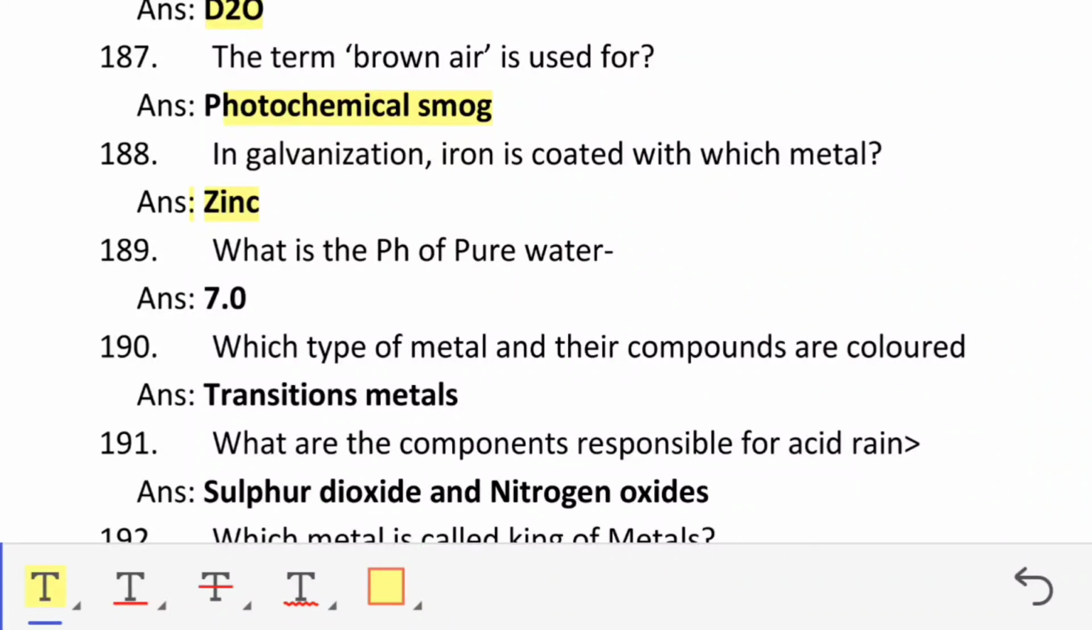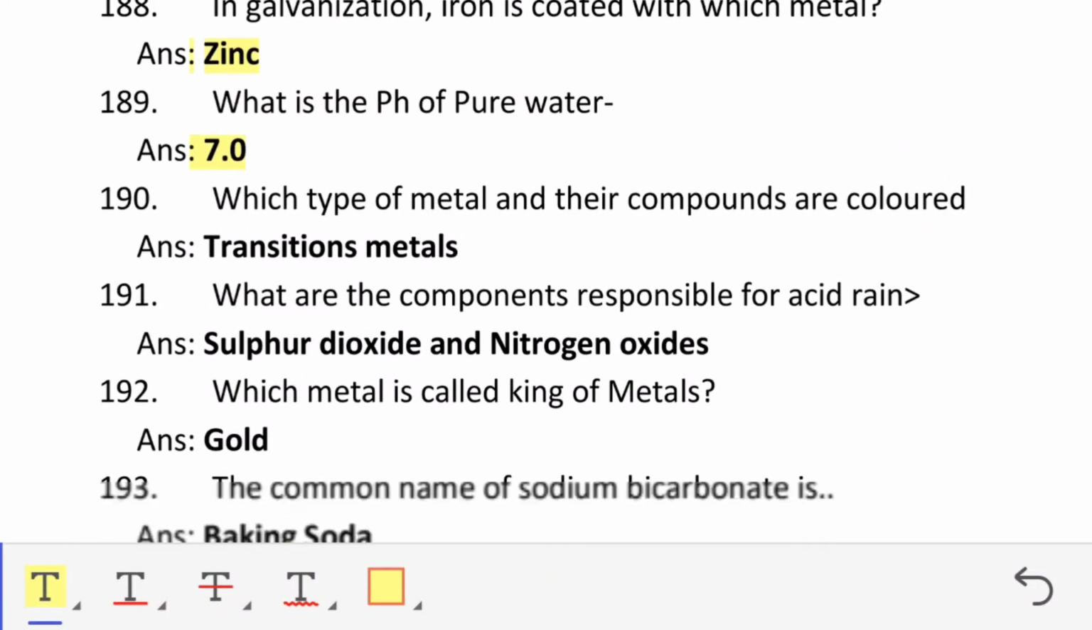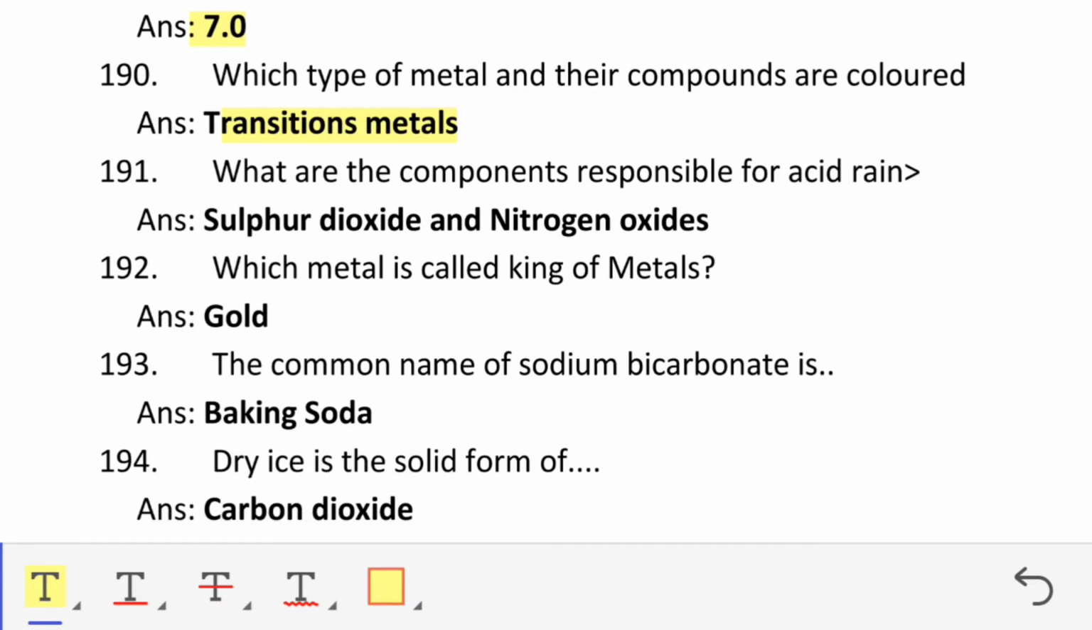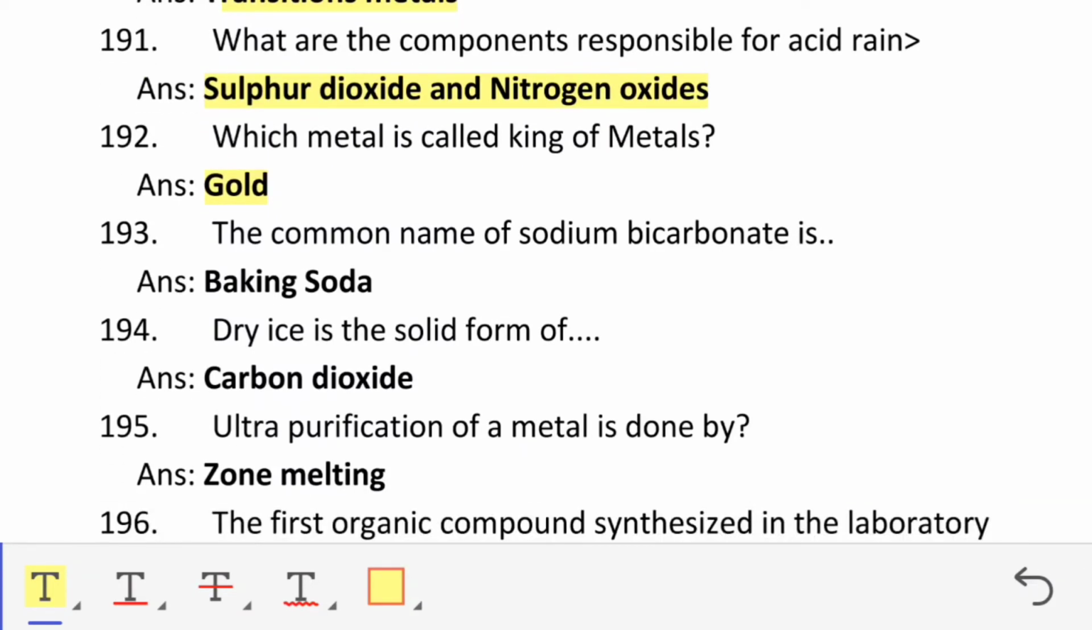What is the pH of pure water? 7. Which type of metal and their compounds are colored? Transition metals. What are the components responsible for acid rain? Sulfur dioxide and nitrogen oxides. Which metal is called king of metals? Gold. The common name of sodium bicarbonate is baking soda.